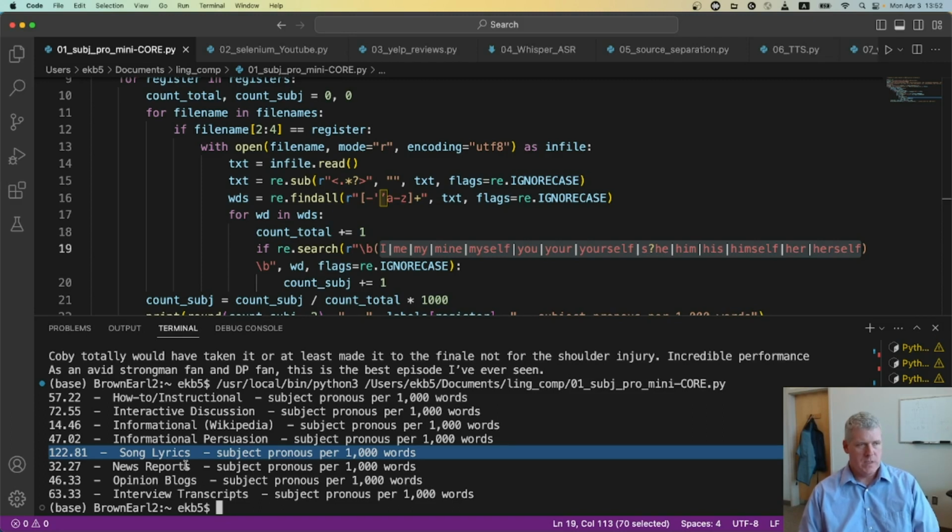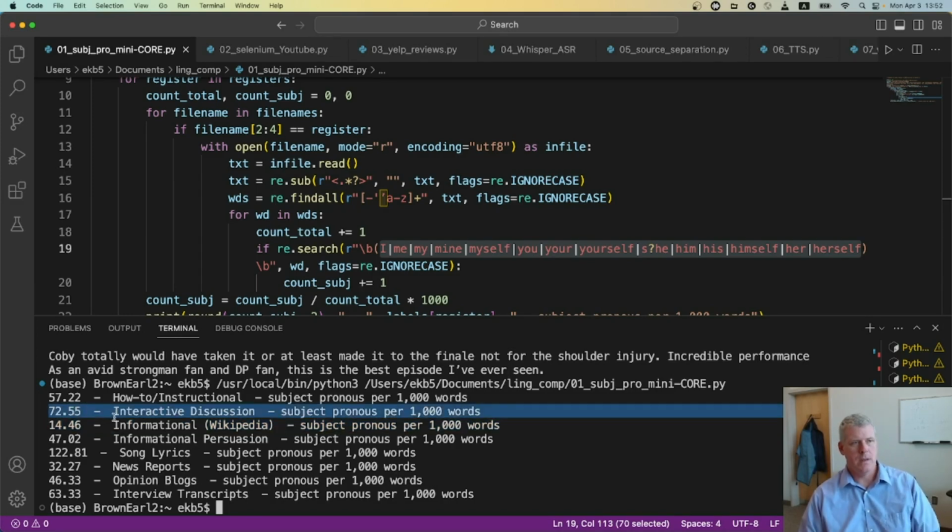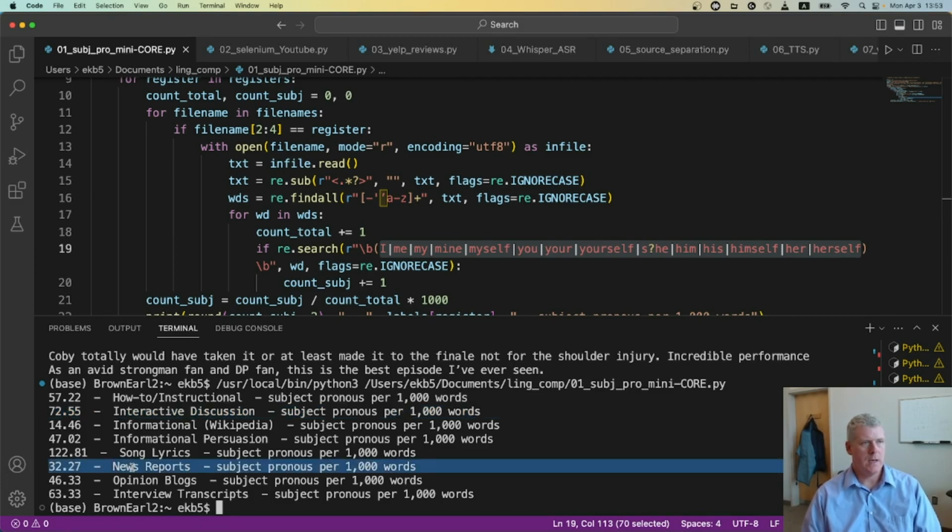And as we would suspect, song lyrics has the highest rate of those words, 123 if I round up, per 1,000 words. The lowest one, unsurprisingly, is in Wikipedia articles at only 14 occurrences per 1,000 words. The next highest one after song lyrics is interactive discussion. News reports is the second lowest, etc.